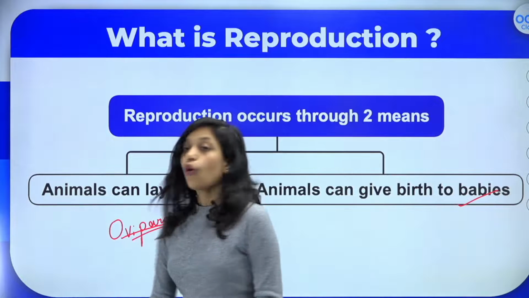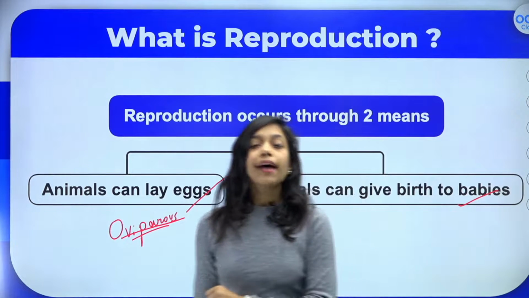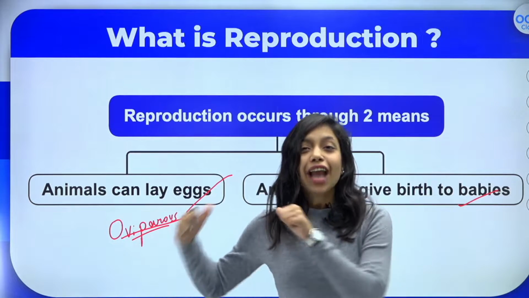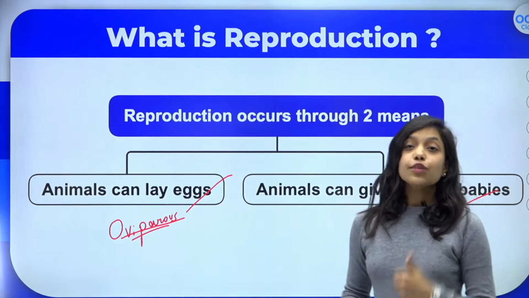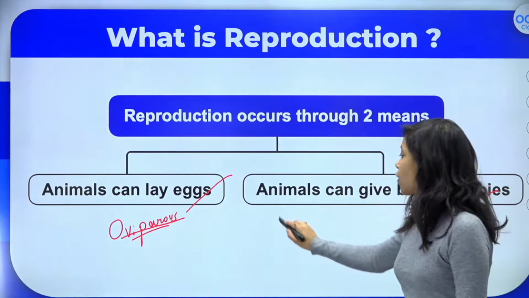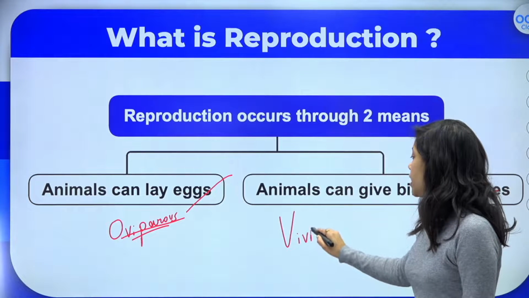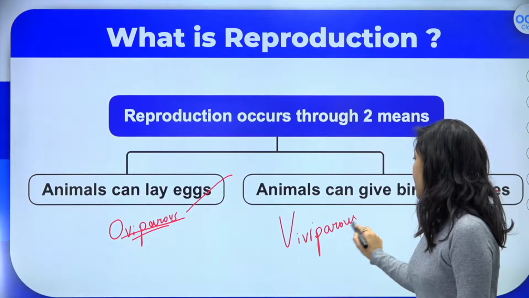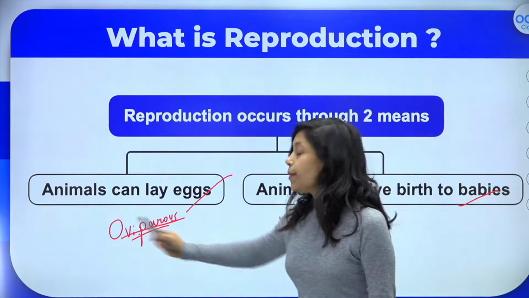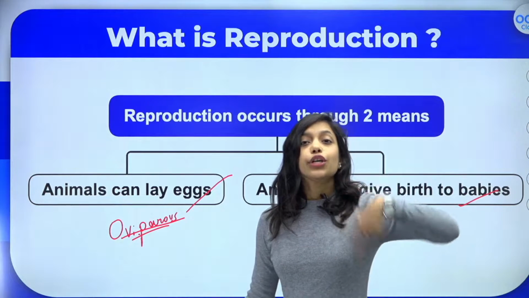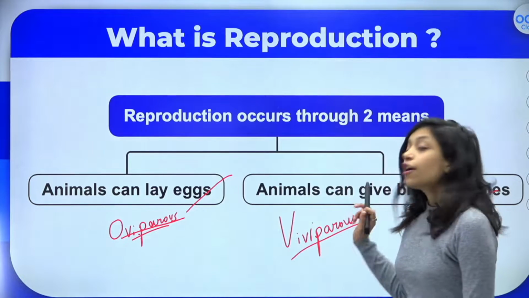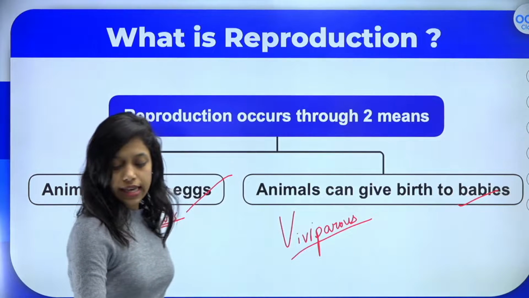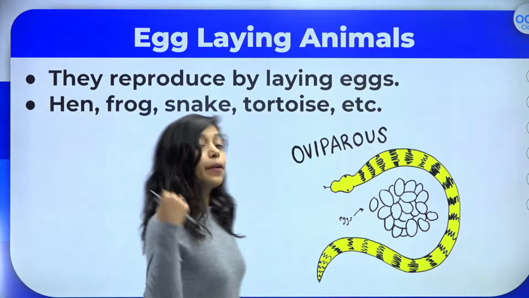So what are oviparous animals? Oviparous are the animals which reproduce by laying eggs, okay? Now coming to the second part, the animals which give birth to babies are called viviparous animals, okay? Animals which lay eggs are called oviparous animals. Animals which give birth to babies are called viviparous animals. Those 2 terms, is it clear to all of you? Yes? Okay. Let us start with egg-laying animals.